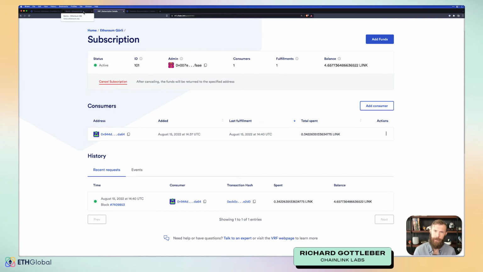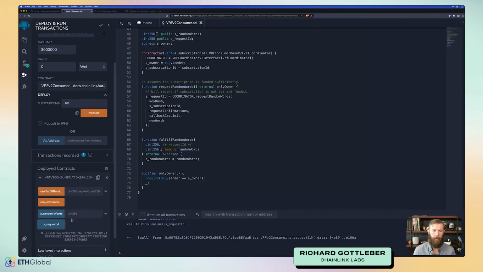If we head back to our contract in Remix, we can now take a look at the random words. Something to keep in mind, this is an array, so it's going to have two values because that's how many we requested in this contract. Arrays work with a zero-based indexing system, so the first value would be 0, the second would be 1. So if we look at the first value, 0, we can get the result of our random number.